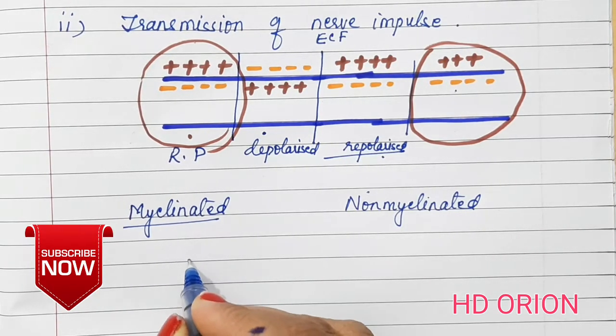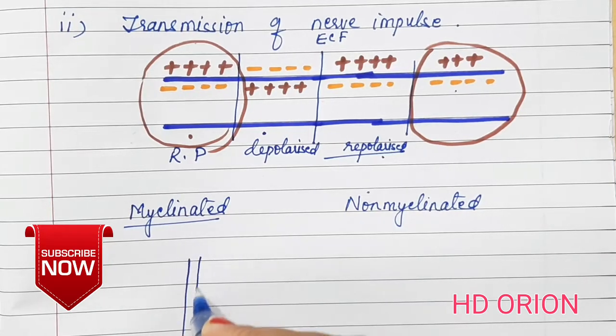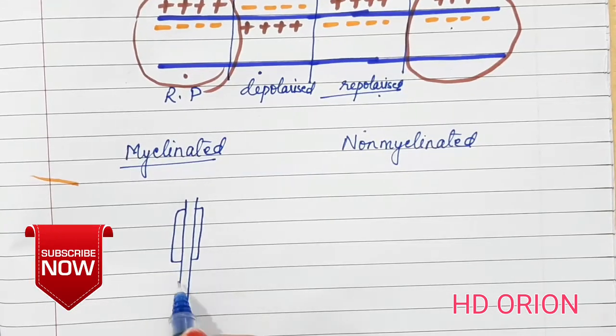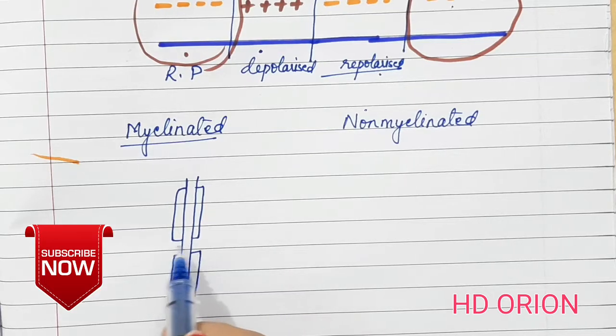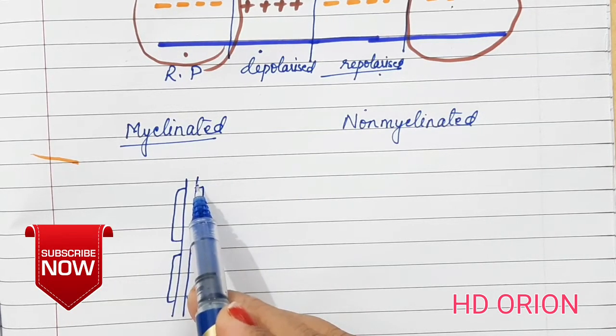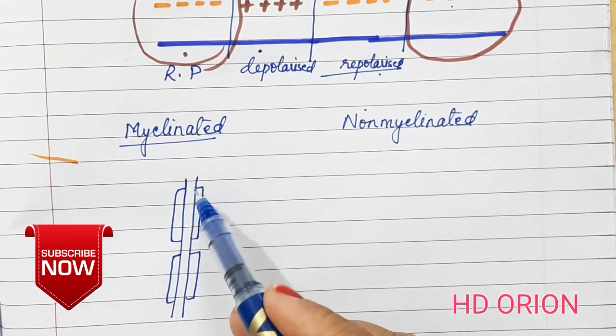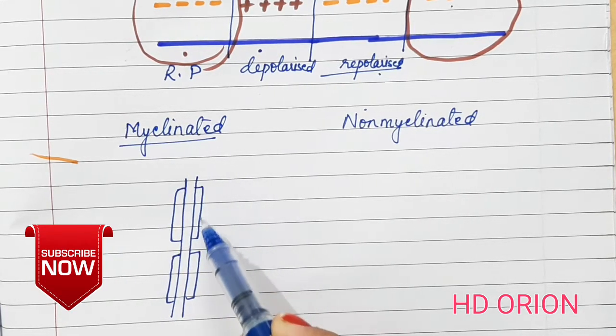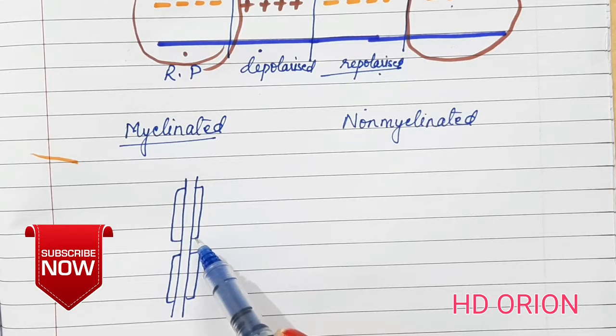So what happens if this is the axon and this is the myelin sheath? The myelin sheath is not continuous; there are nodes of Ranvier in between. We know that the myelin sheath is a fatty layer and an insulator.